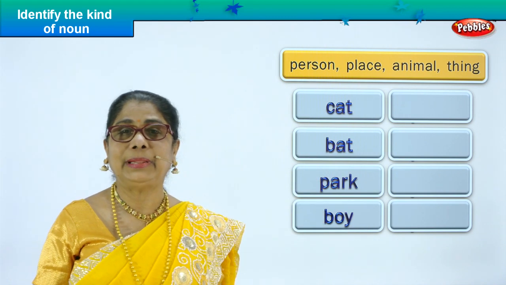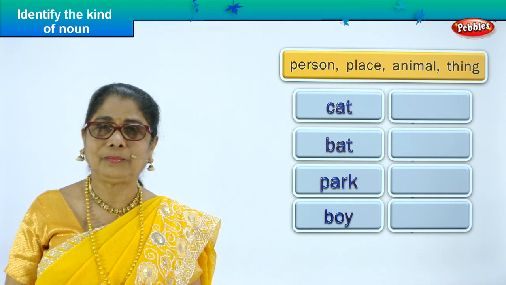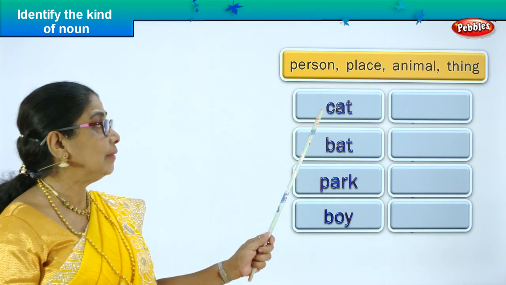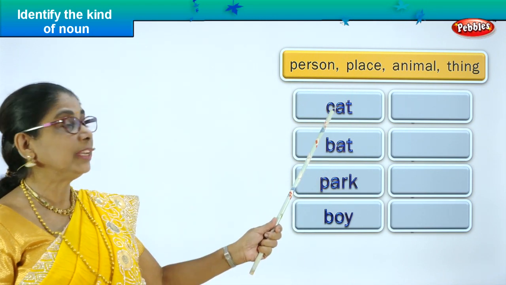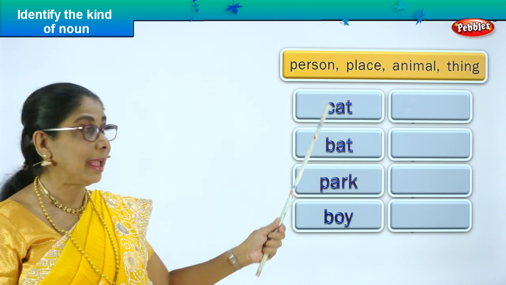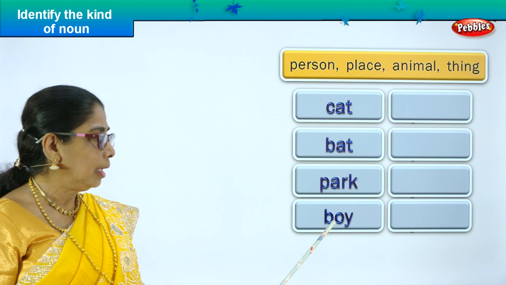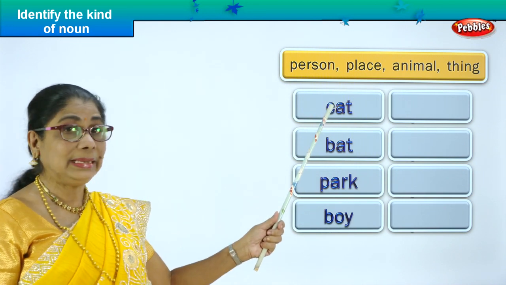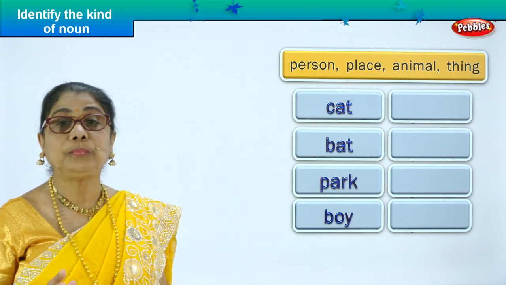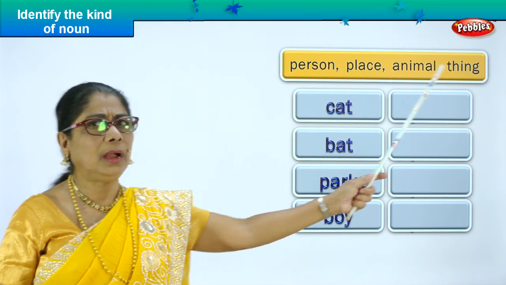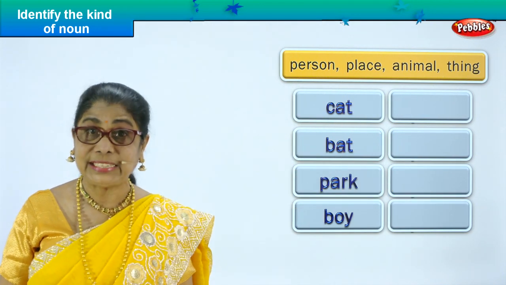Person, place, animal, thing. Now, look at all the words here. What are they? We have cat, bat, park, boy. Spell cat, C-A-T, cat. B-A-T, bat. P-A-R-K, park. B-O-Y, boy. Cat, bat, park, boy, all four are nouns. We have to identify what kind. Is it a person, place, animal, or thing? Shall we look at our first noun?